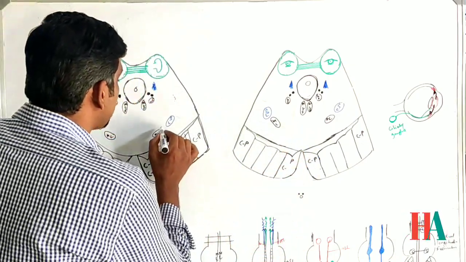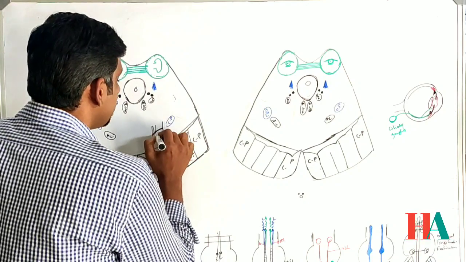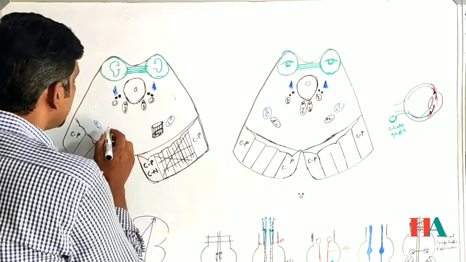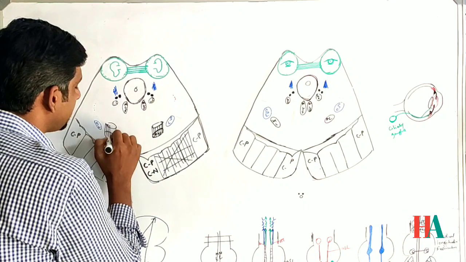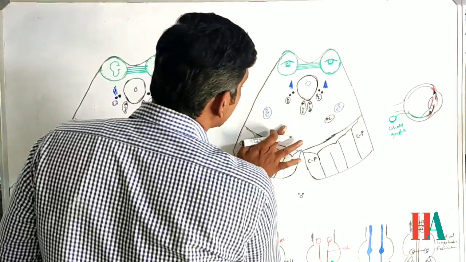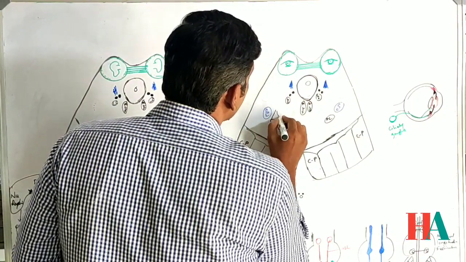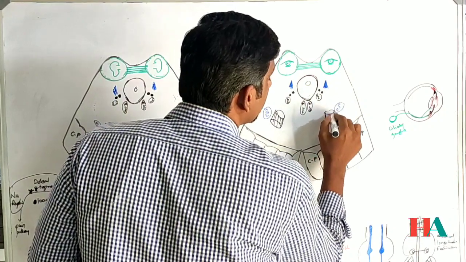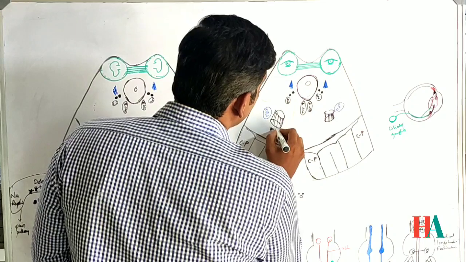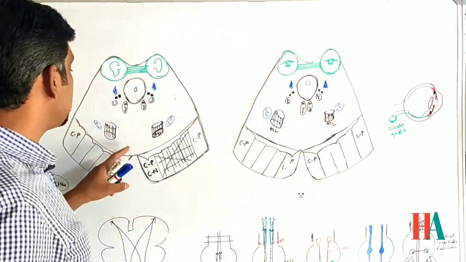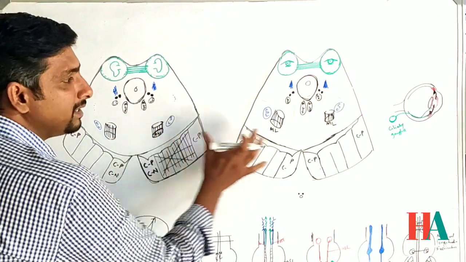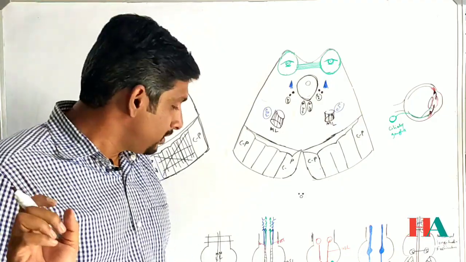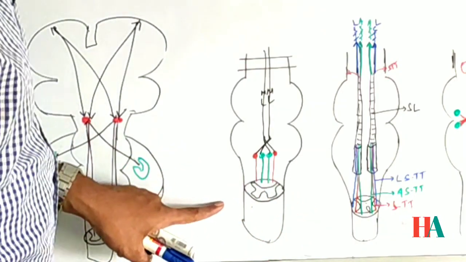Then we will come to this part. What is this portion? Okay, so these are the two sections which we need to understand, which are present here and here, and these are the medial lemniscus. Medial lemniscus is present in both sections. What is medial lemniscus? If you remember this diagram, can you see here?